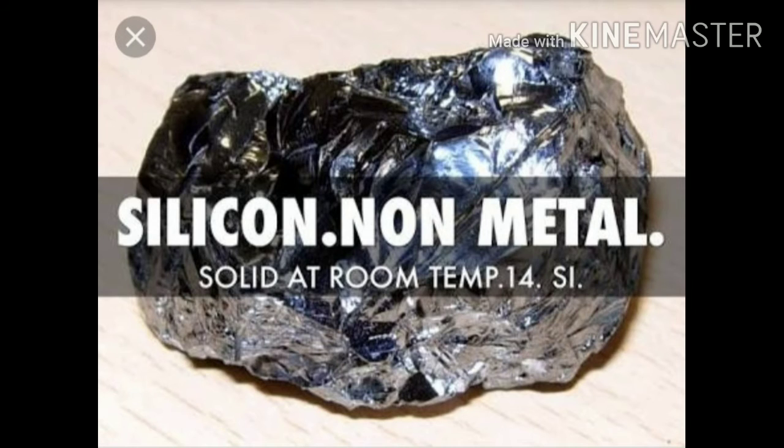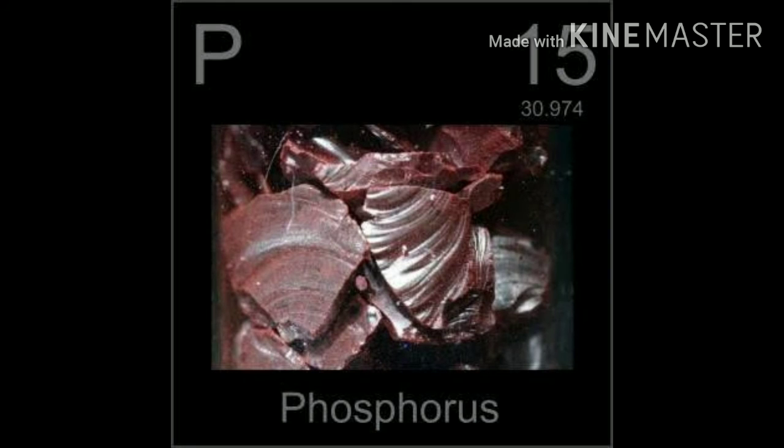Our fifth nonmetal is silicon, which is a major component of sand, and it's extensively used for making semiconductors and microchips that are used in solar cells and transistors. The next nonmetal is phosphorus. A compound of phosphorus called phosphate is an important agricultural fertilizer.